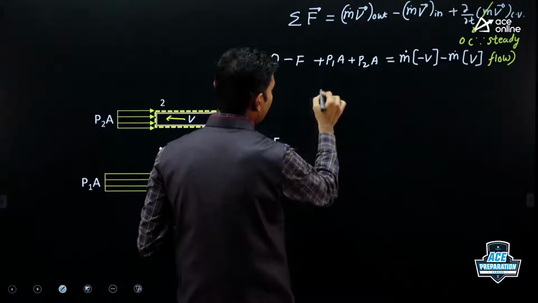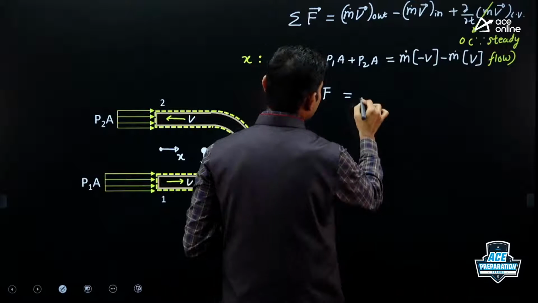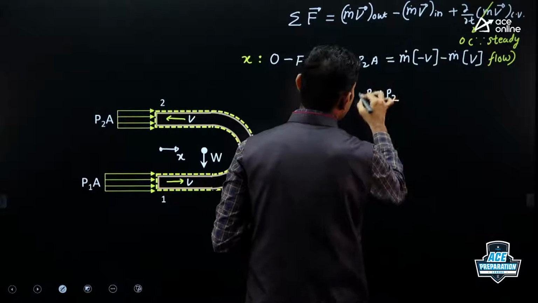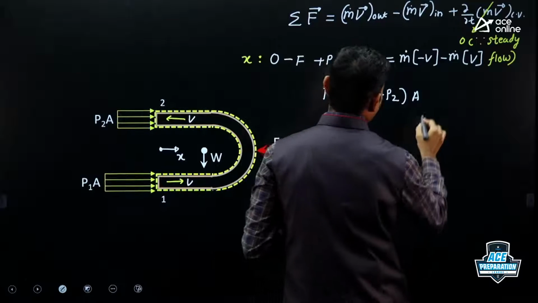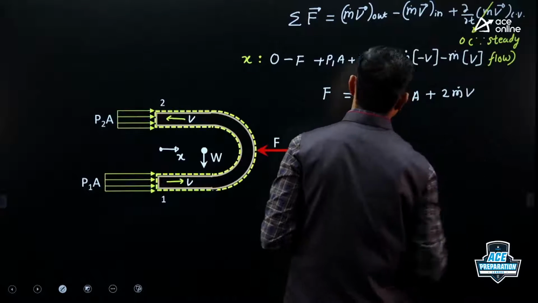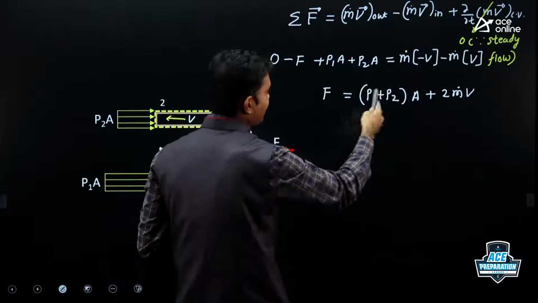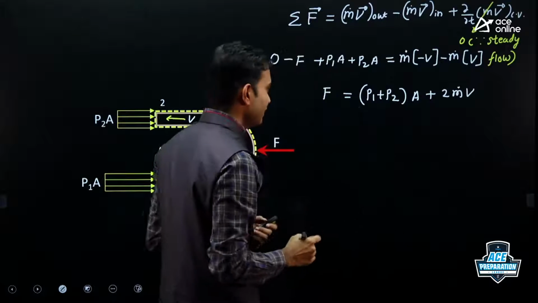So simplify for force. So this will be equal to (P1 plus P2) into A plus 2 times of m dot into v. Check it, correct? So this I am shifting on right hand side and these two terms left hand side. So they will become positive. So everything is positive, right?